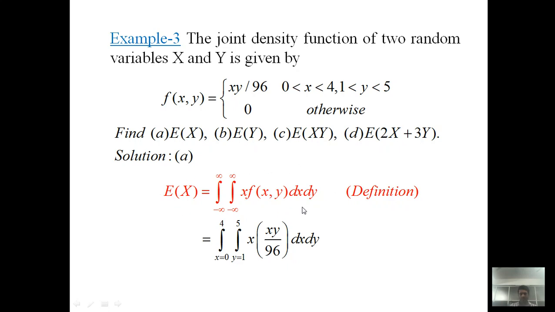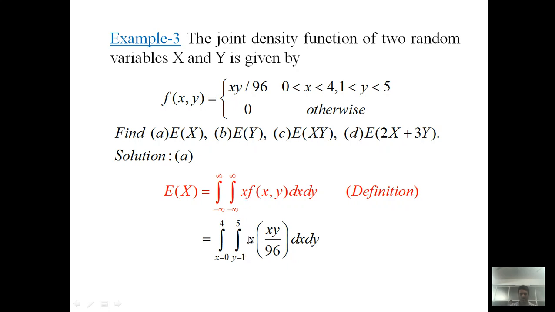Remember, this red highlighted equation is just the definition of expectation when a continuous two-dimensional random variable is given. As per our requirement, we have to restrict the boundary of x and y. So the boundary of x is 0 to 4, and the boundary of y is 1 to 5.